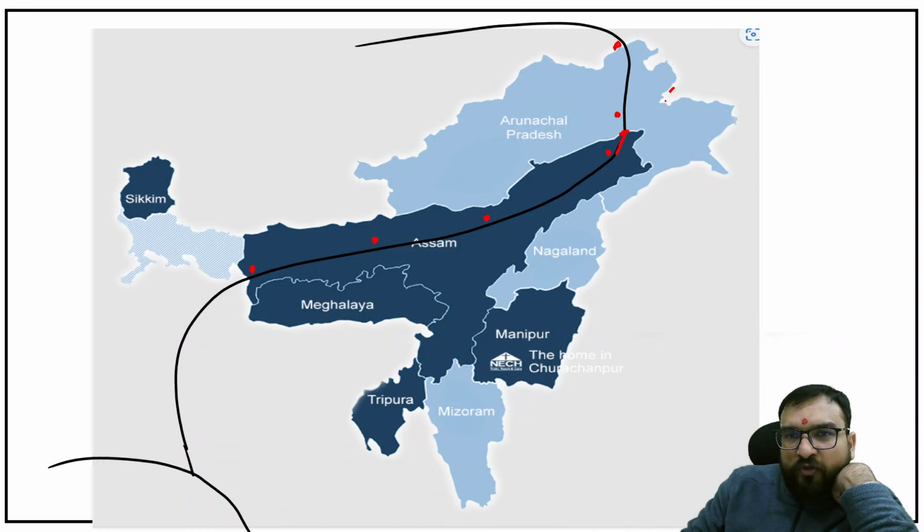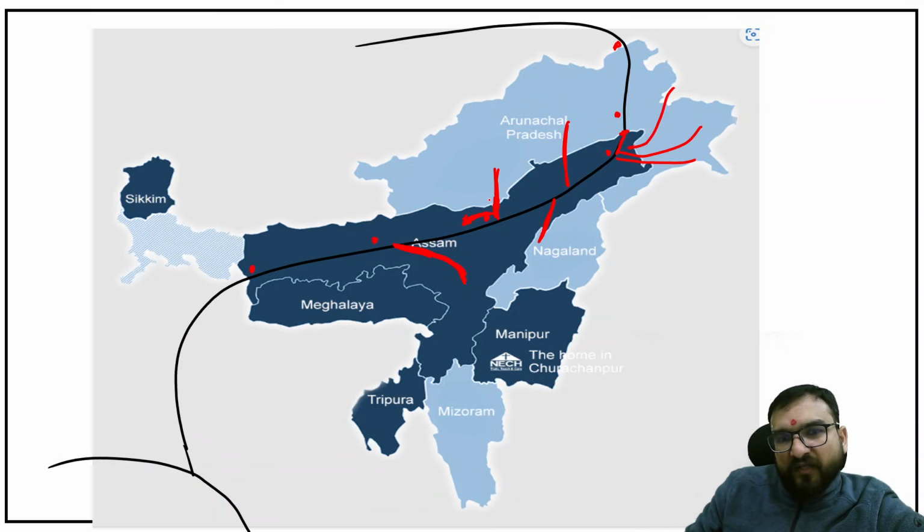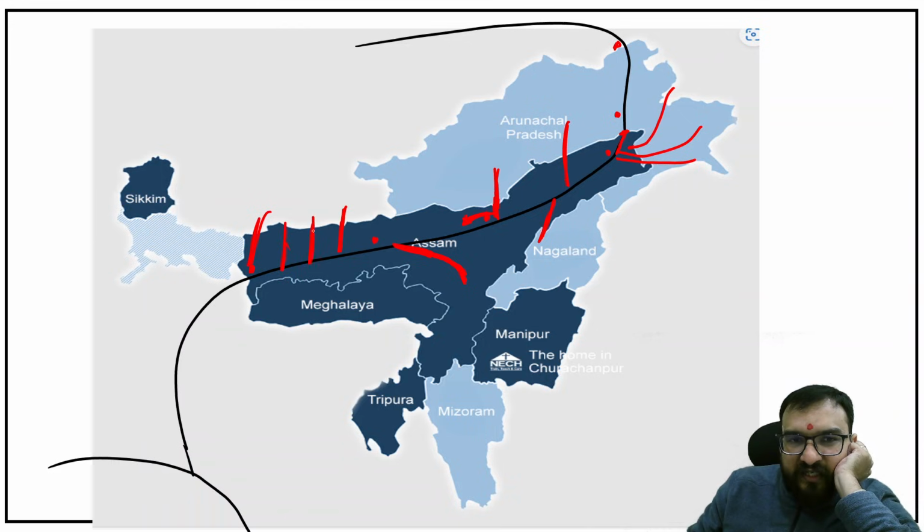Then if you talk about the left bank tributaries, this is Dibang, this is Lohit, this is Buri Dehing. Then over here Dhansiri. Then near about Guwahati, this is your Kopili. Right, now from here you will be finding Subansiri, Kameng, which is also known by another name in Assam, that is Jia Bhareli. Then over here one more tributary like Manas, in between that Sankosh, Jaldhaka, Raidak, and then from Sikkim one tributary will be emerging and merging with Brahmaputra as Tista, but Tista is formed with the Rangpo and Rangit rivers.